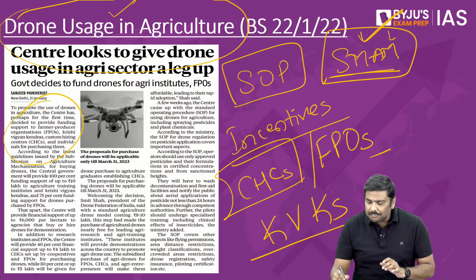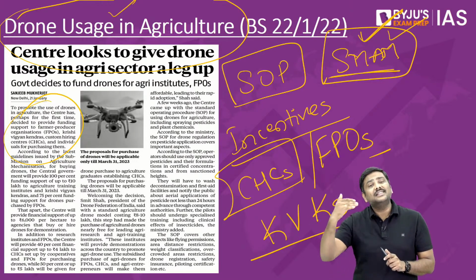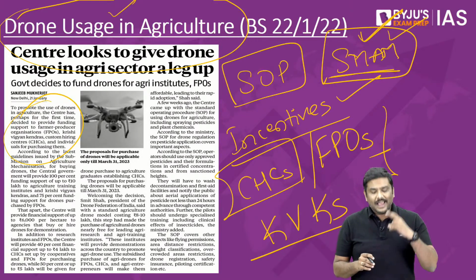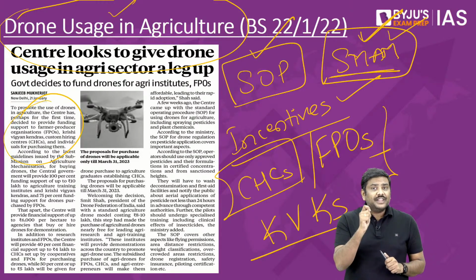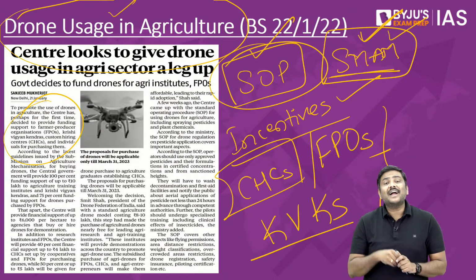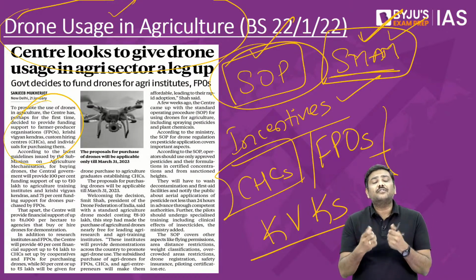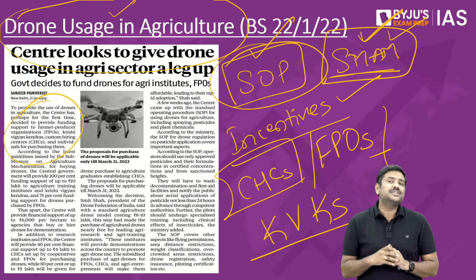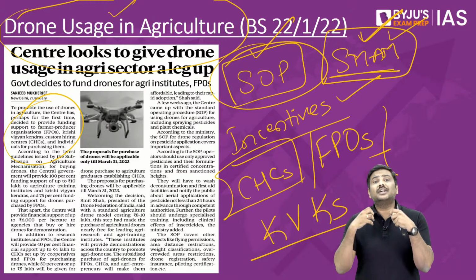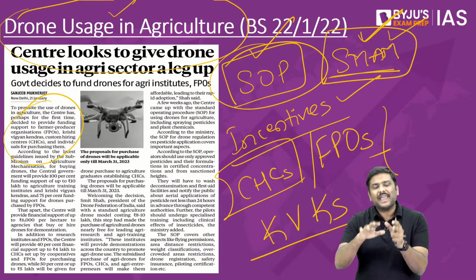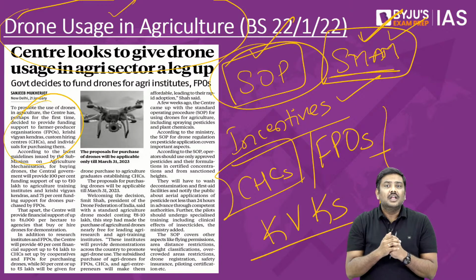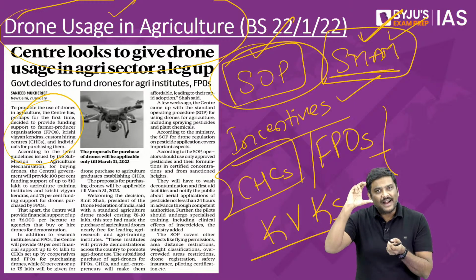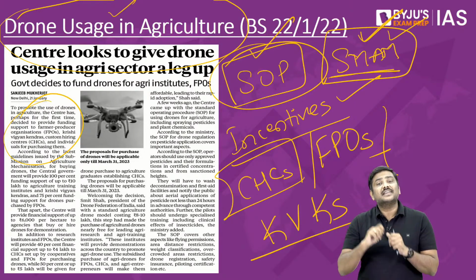One, there is a scheme by the name of SMAM, and the scheme has been amended to announce incentives for these kinds of stakeholders now. And second, the government in the month of December has come out with a standard operating procedure if the drones have to be utilized in the agriculture sector. Now, what are the important points in the standard operating procedure? For example, if you are going to use the drone to spray insecticides on the field, a certain height has to be maintained, that is, the aerial spraying has to be done at a particular height that has been given as a condition here.